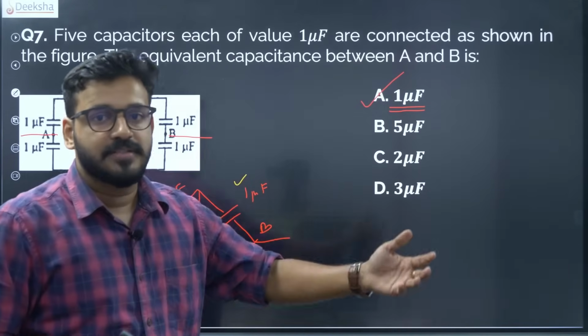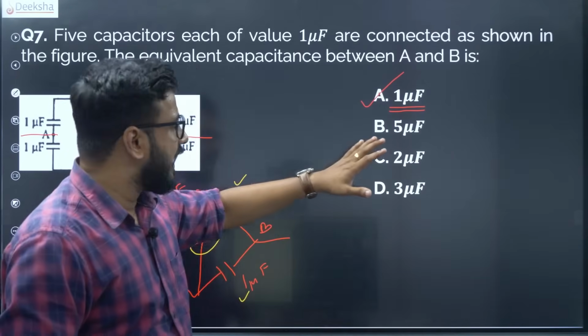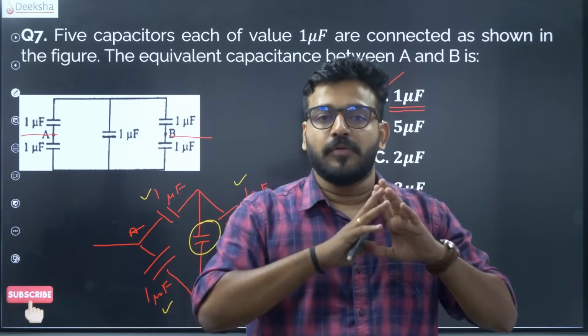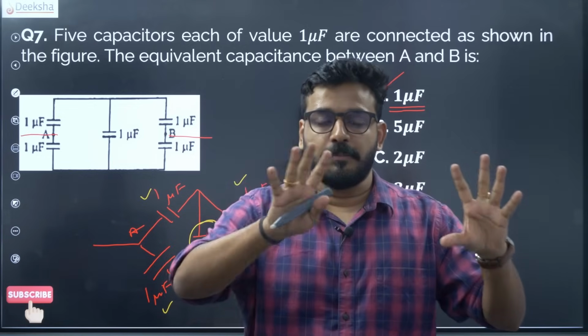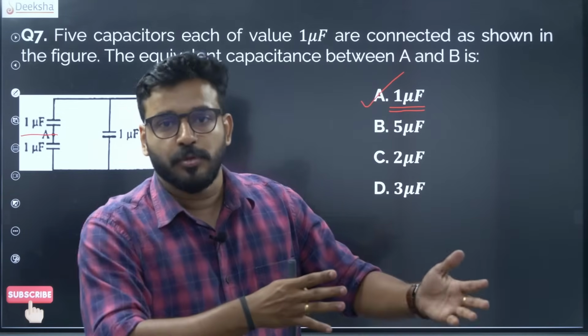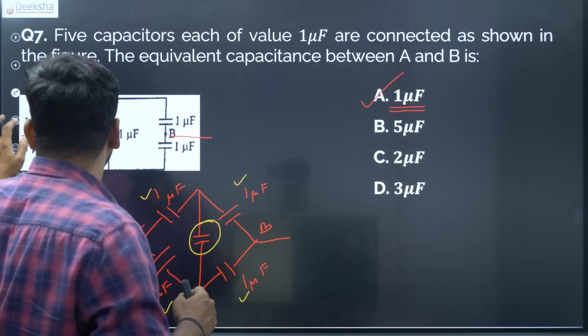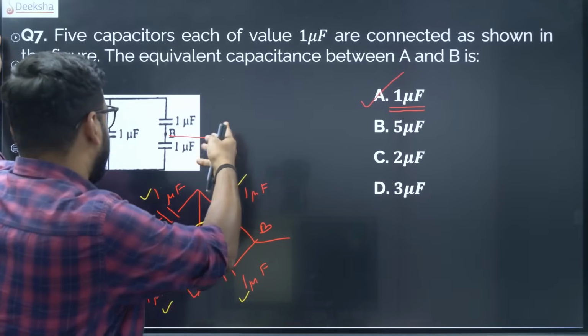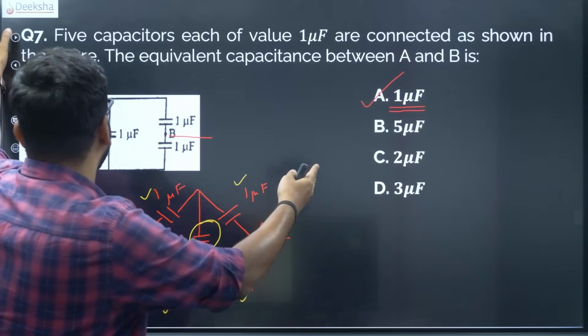Even in case of resistors in a Wheatstone bridge, you can keep the same tip in your mind. In a Wheatstone bridge kind of condition, if all of the components, resistors or capacitors, are the same, the equivalent resistance also ends up being the same. That's the beauty of it. I hope you really appreciate that. Now this is a very easy, simple kind of question, you can do it.